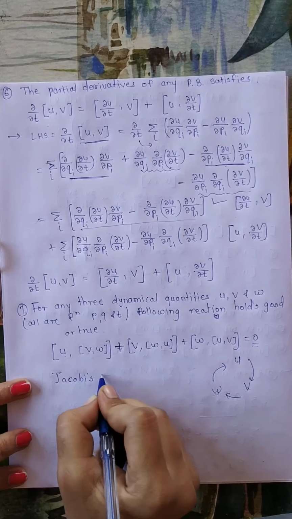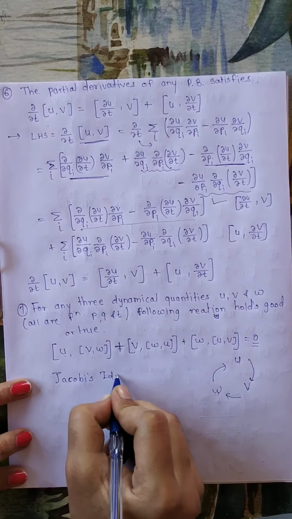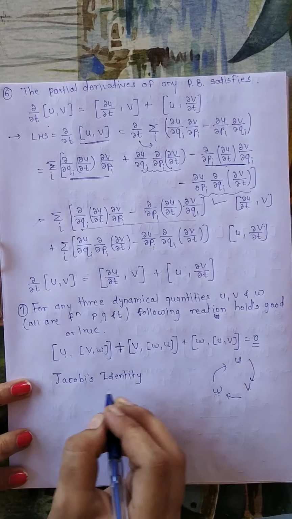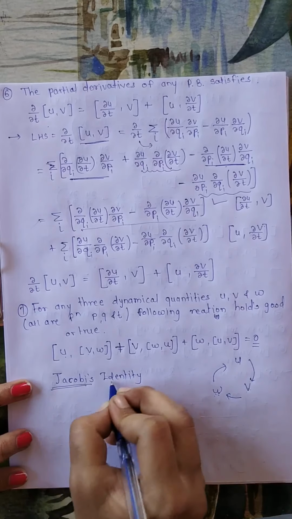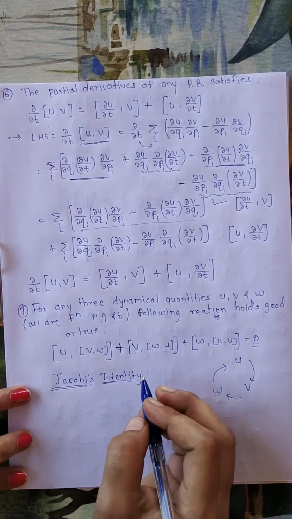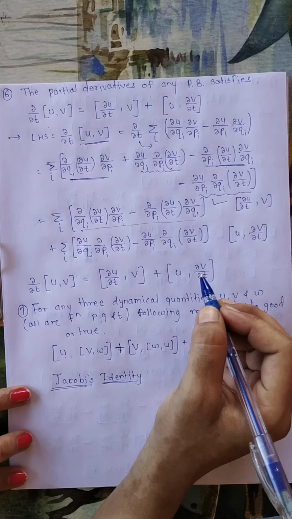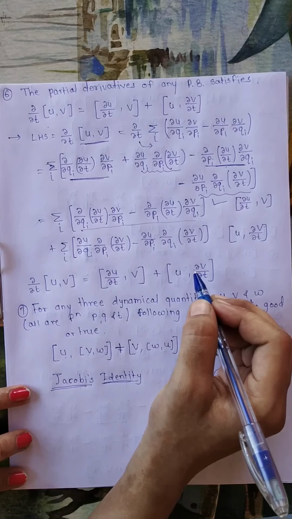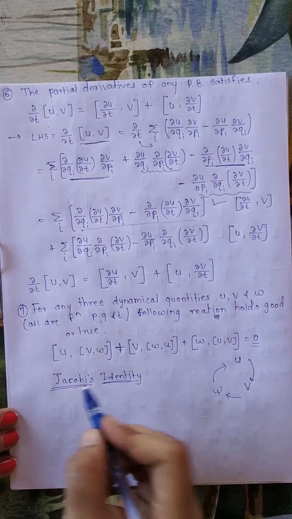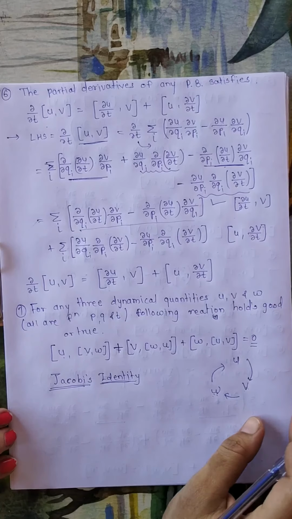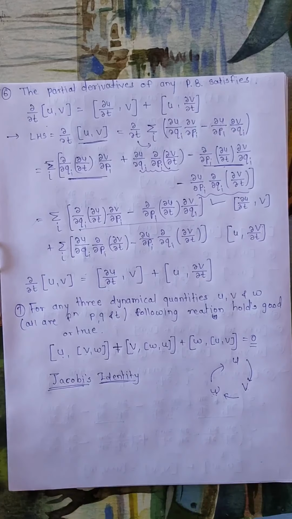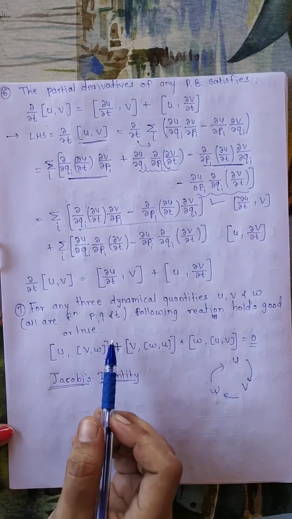So this is known as Jacobi's identity, and to prove this identity, we will take one separate lecture on the proof of Jacobi's identity. Poisson is also the name of a scientist. In his honor, the bracket is known as Poisson's bracket, and this is also the name of a scientist. In his honor, it is known as Jacobi's identity. So this will be proved in the next lecture.